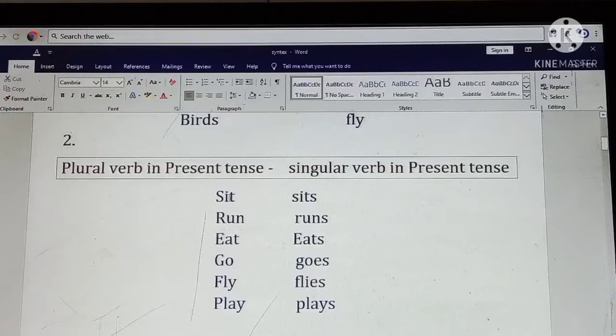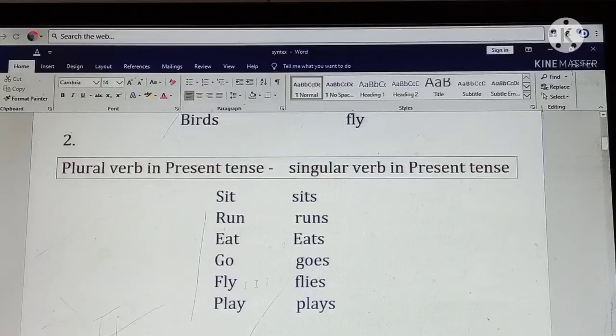As you know, by adding s or es, we generally make plural verbs singular. Run, runs. Run is plural and runs is singular. Go, goes. Here, go is the plural verb and goes is singular.